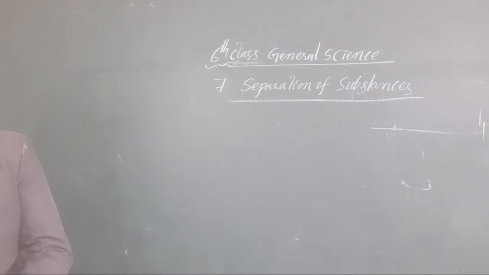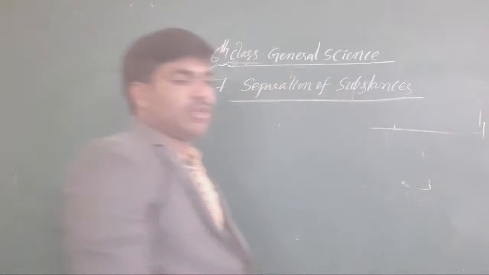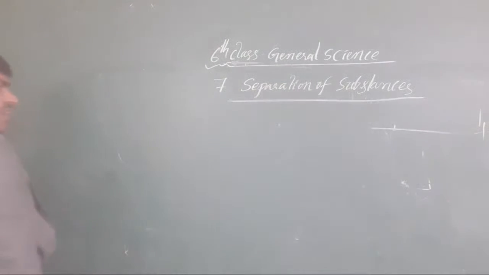What is the next component we have taken? Separation using more than one method. Okay, now separation using more than one method. Okay, in one particular separation also.